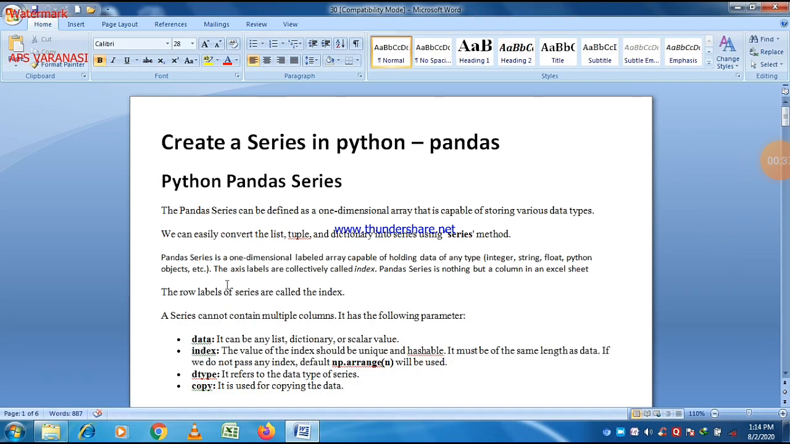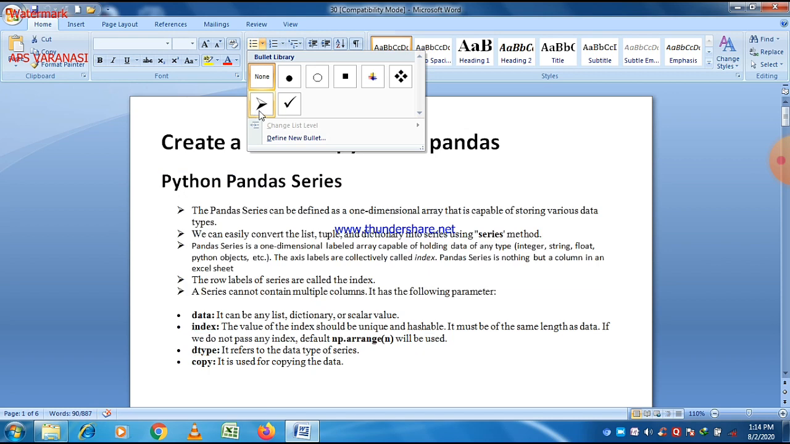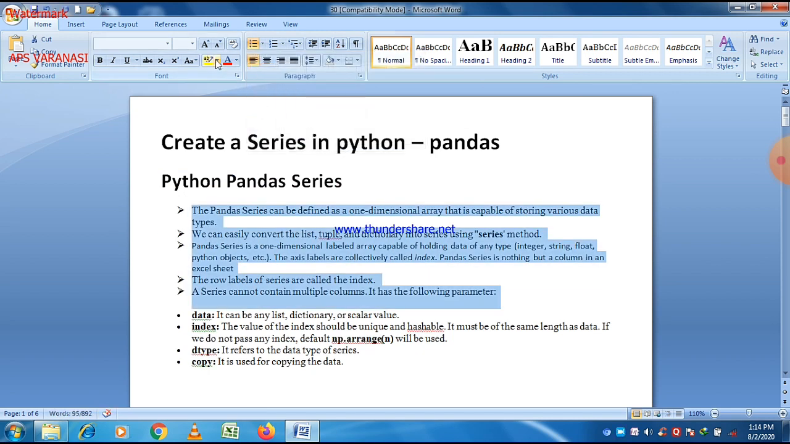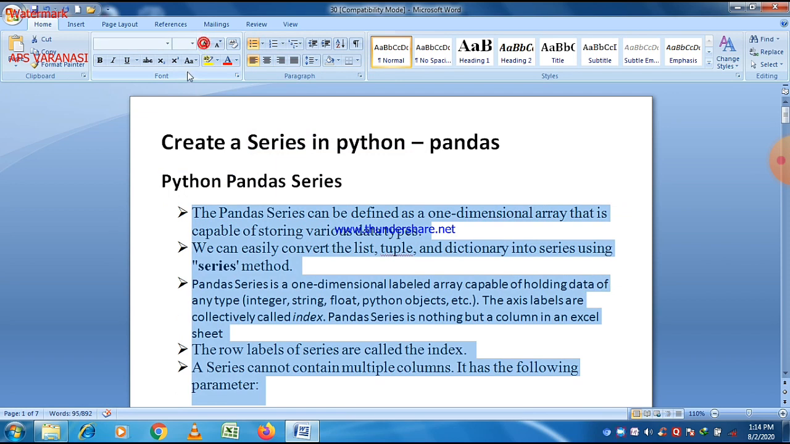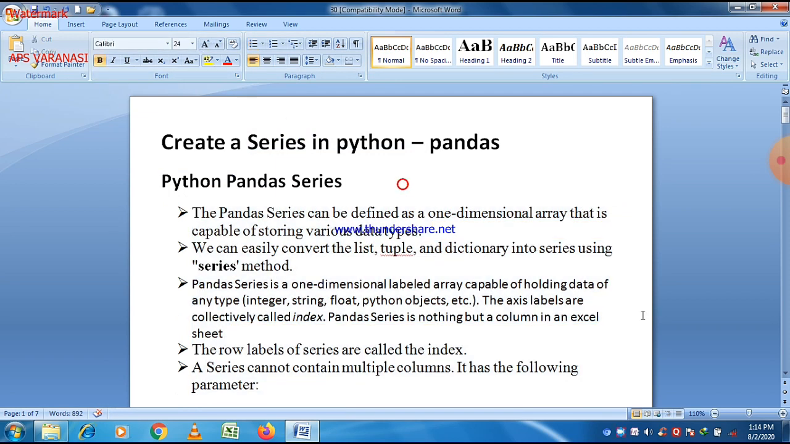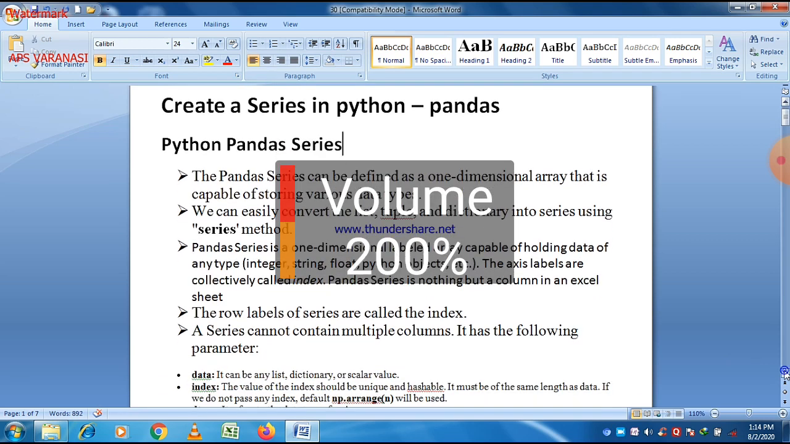Create a series in Python pandas. We can create a series using Python pandas. These are some important terms regarding Python pandas. So first of all, what is a series in Python pandas?